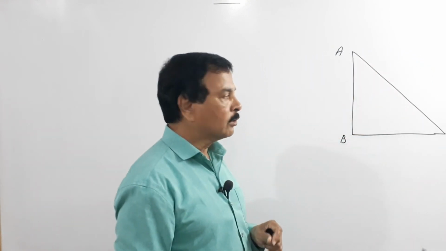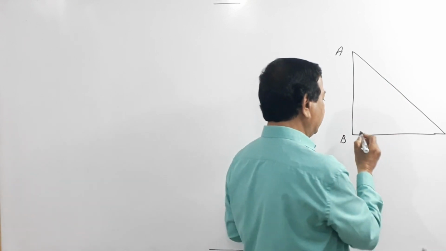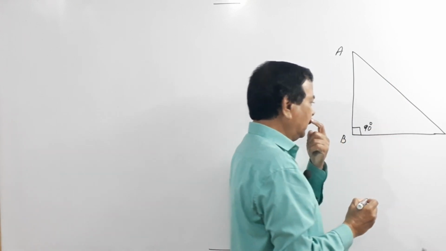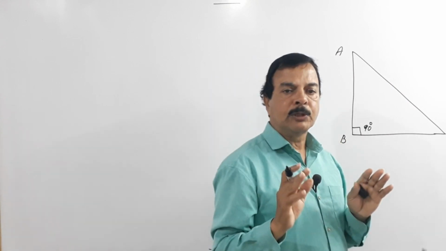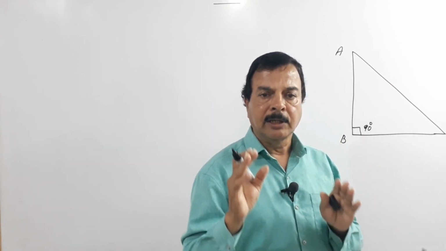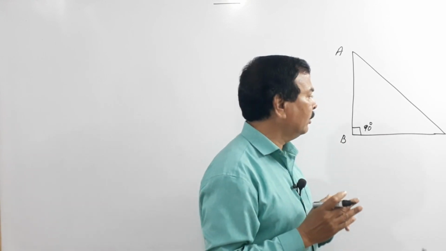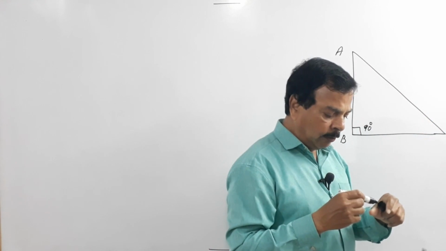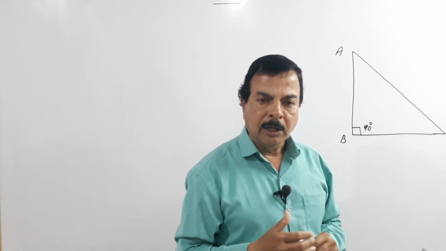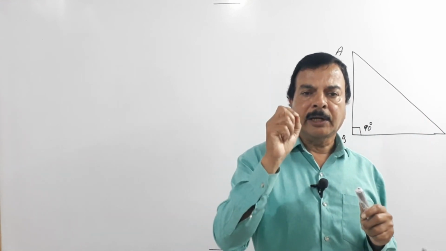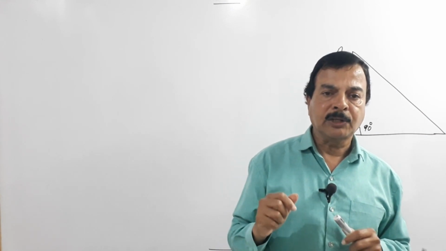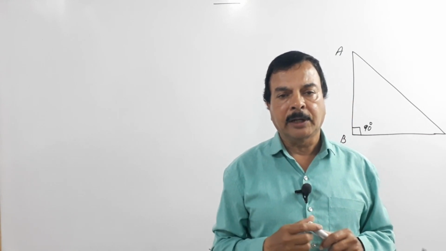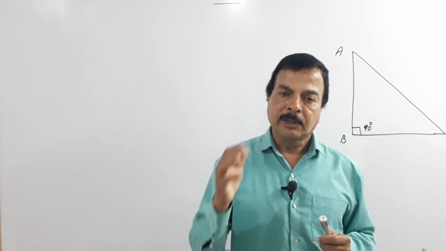ABC. So now this is your 90 degrees, which you have studied. Now you have to choose your acute angle, that is, an angle which is less than 90 degrees. So here you can choose either this as theta or this as theta. Now you will be asking, what is this theta, sir? So theta is nothing but a Greek alphabet. Like in English we have A, B, C, D, etc. In Greek we have alpha, beta, gamma, mu, nu, and so on.